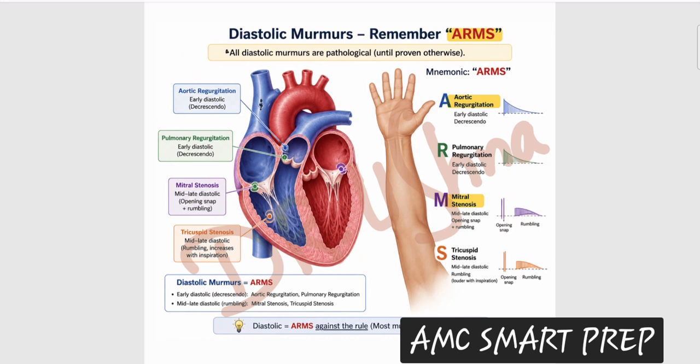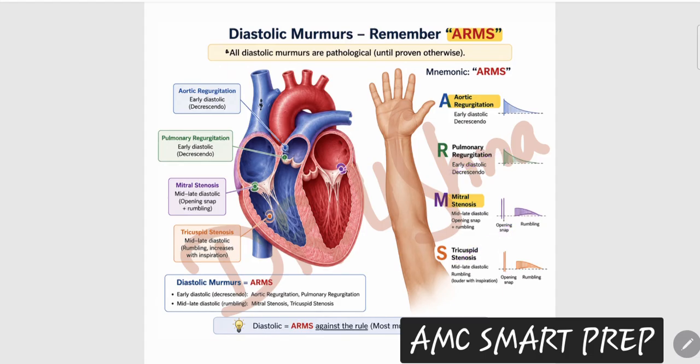So what are the murmurs that you have in your diastole? Remember the mnemonic ARMS. You do not need to remember so much fancy detail. Just be particular about exam-oriented information. Remember the mnemonic ARMS. In diastolic murmur we have a list of four murmurs, but among the four, exam-oriented, two murmurs are important, just two: aortic regurgitation and mitral stenosis. These two are important for your exam, the other two are not.